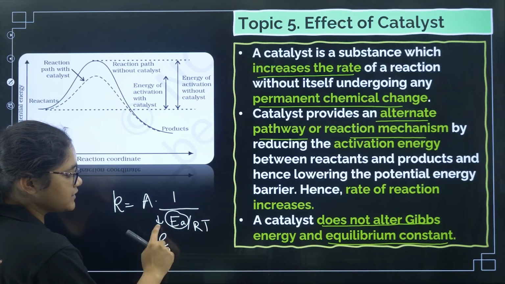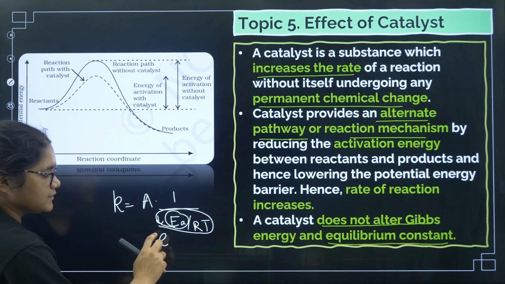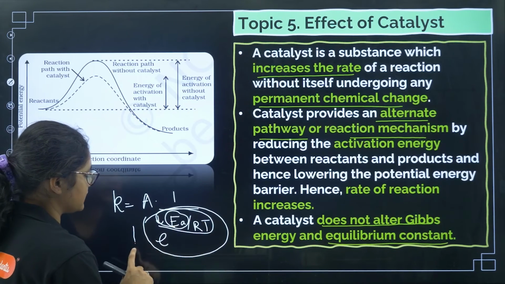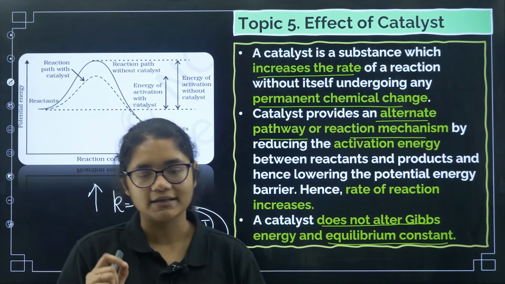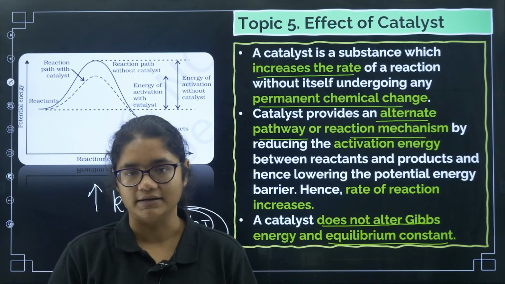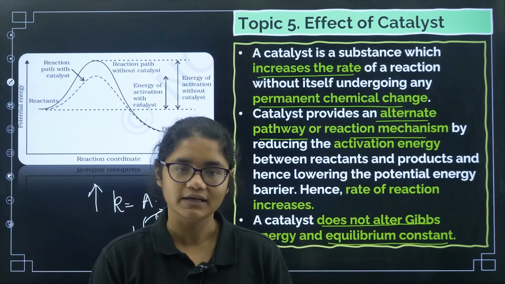If activation energy is decreasing, this whole fraction will decrease. E to the power of something will decrease, so I can say this whole denominator is decreasing. If this one is decreasing, then K will increase, right? So that is why we can say that if we use a catalyst, activation energy will decrease, as a result of which rate constant will increase.